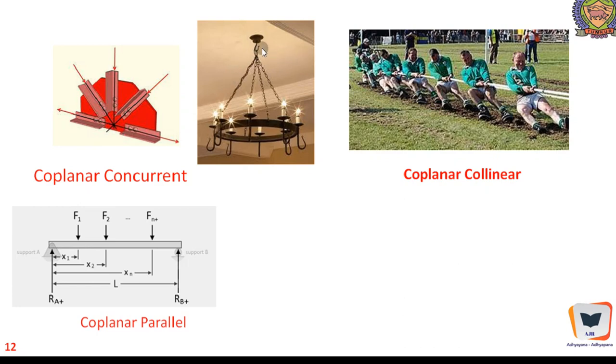And here there is a lighting system that is being hung to this hook. The weight is the active force and the reactive forces are concurrent, and they will show off in the form of tension in the chains. So this system can be simplified by what is called a system of forces, and whatever methods are available to solve a problem under a concurrent force system can be used, and this problem can be solved. That means solving the problem means we can calculate tension in all the 4 chains, sufficiently accurately.